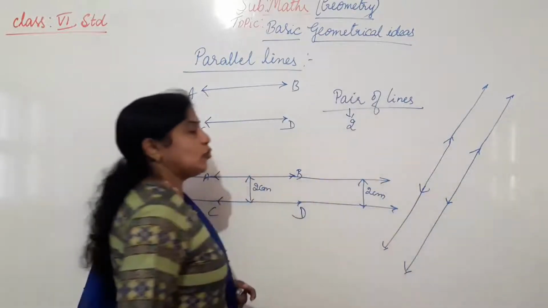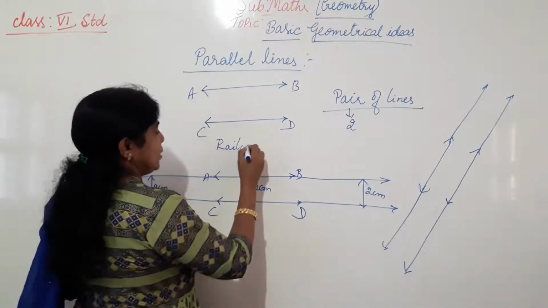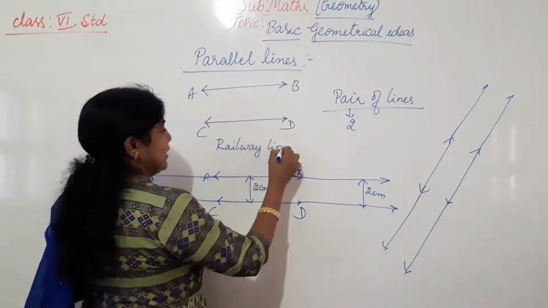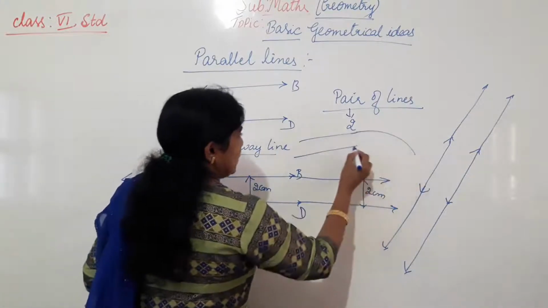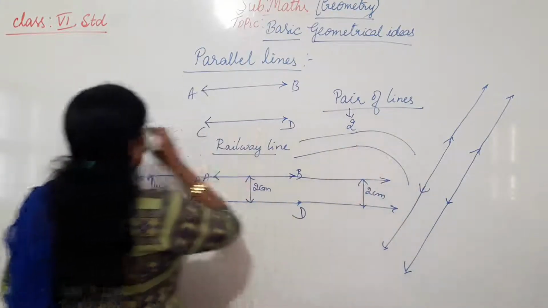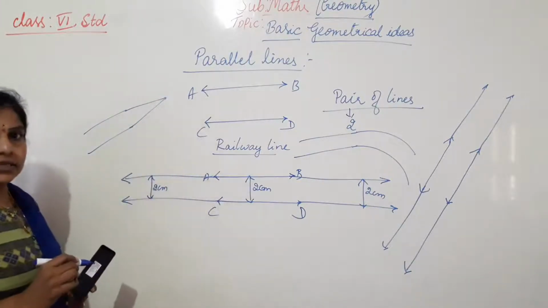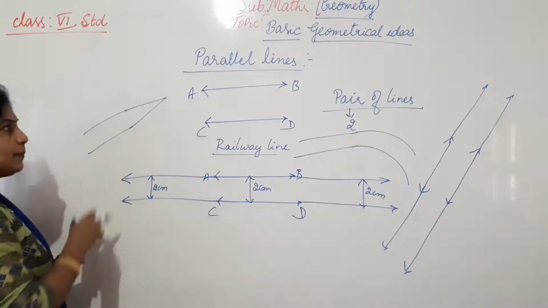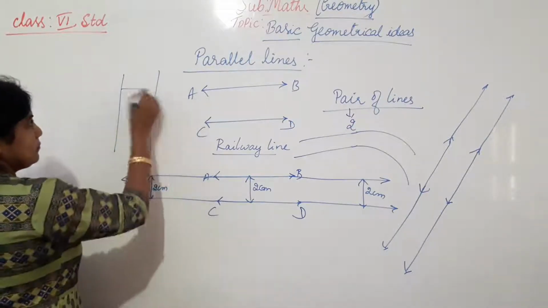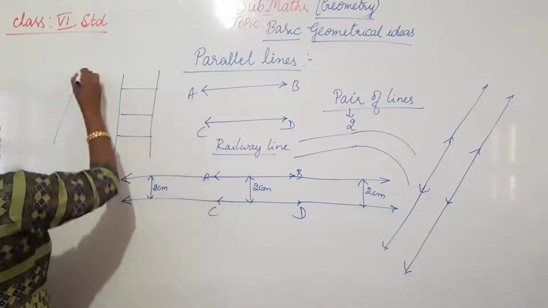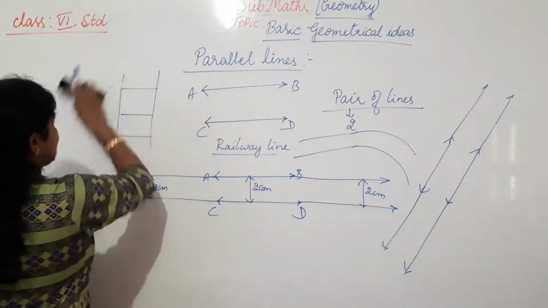A very good example for parallel lines is the railway line. I think you have seen the railway line. They are parallel to each other. If one is curved, the other is also curved like that. The railway lines will never be like this. Yes or no? Railway lines are a very good example for parallel lines. Another is the ladder. The ladder will not be like this. Yes or no? And what else can we give as an example?